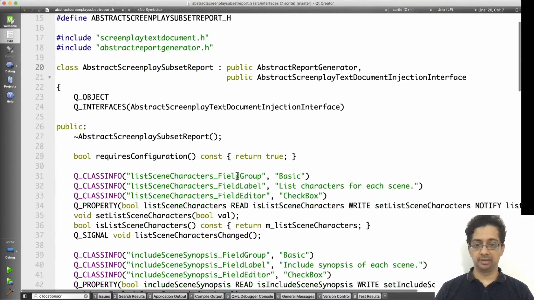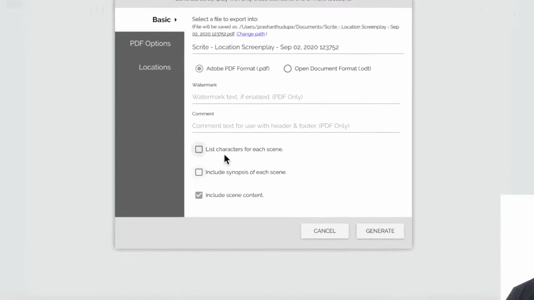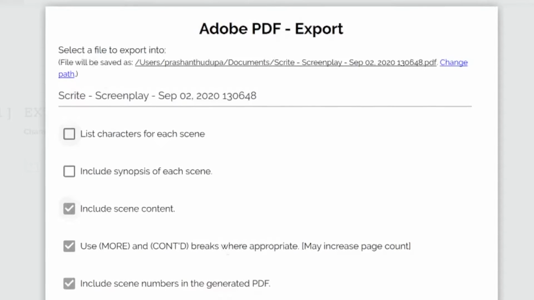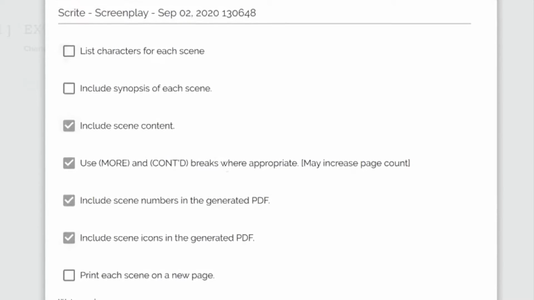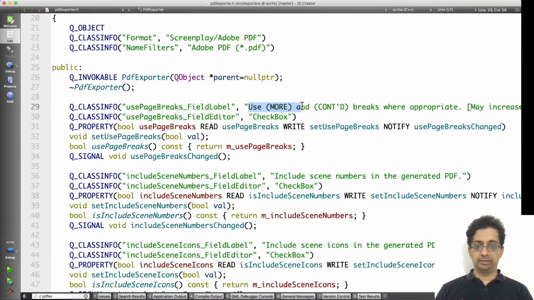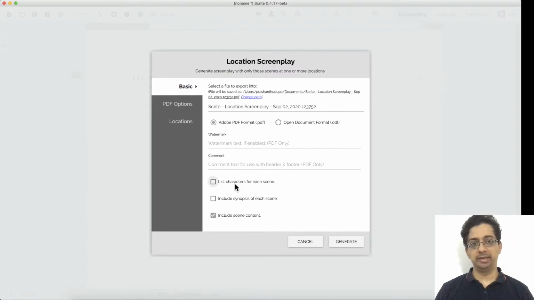If you go to the base class, we can notice basic field group, list characters for each scene as a checkbox, and you see that's how this checkbox showed up in the dialog box. We use a similar mechanism for exporters as well. For example, here's the dialog box for Adobe PDF export configuration. And if we look at the PDF exporter, this is what the class looks like. All of the control knobs that we see on the dialog box are coming from meta object information supplied by this class. By creatively making use of the meta object system, we can dynamically generate UI for a lot of objects at runtime.